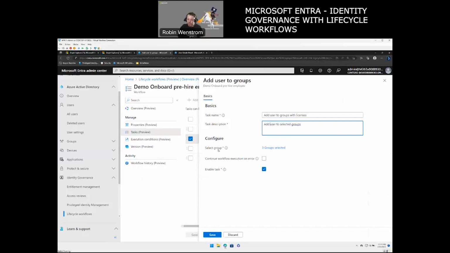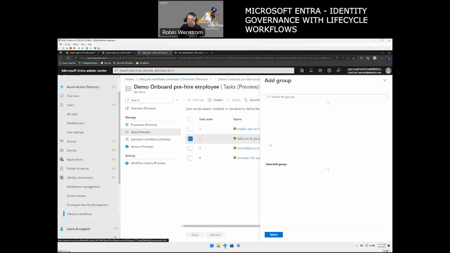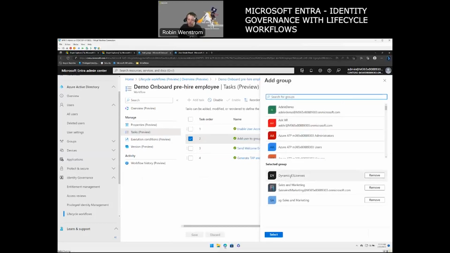And then you see here, we have select group. I can actually go in and see what groups I have. In my case, I have a licensing group that is dynamic. So every time I assign a user, they will be assigned the E5 license. As well as I want to make sure that Luke, our salesperson, is also involved in the sales and marketing group and the sales and marketing mail group here. So he gets access to everything.